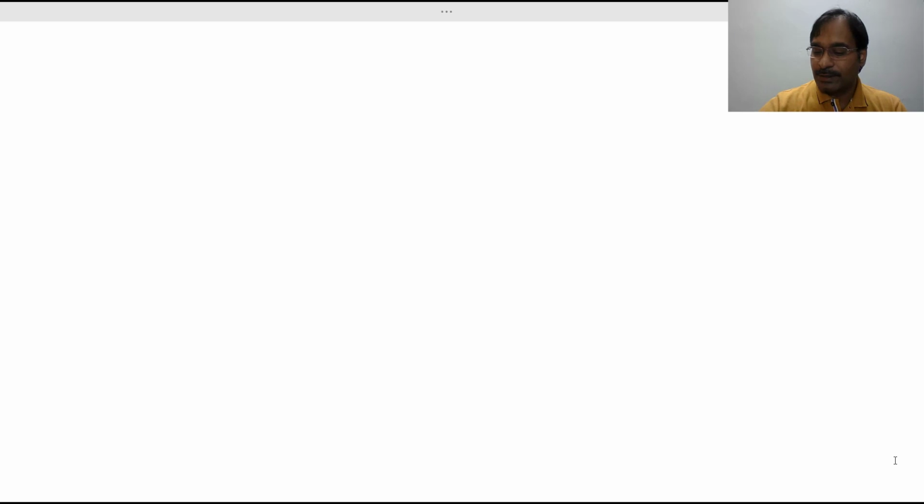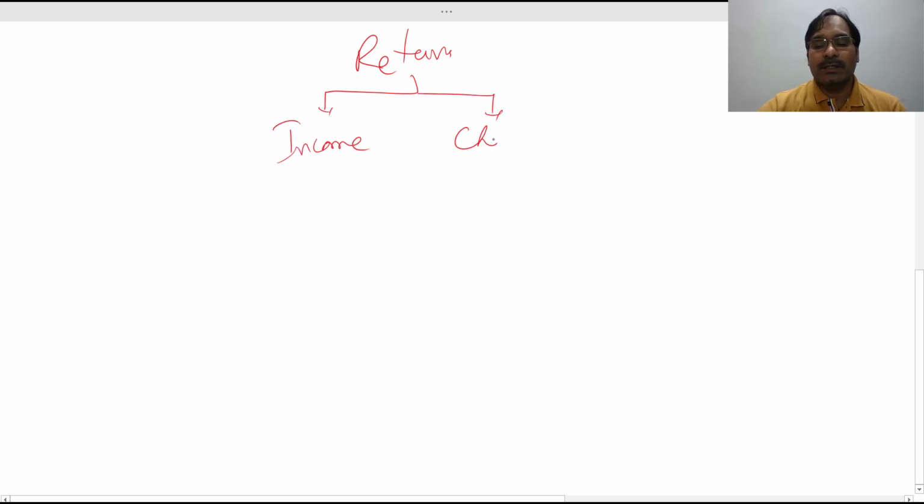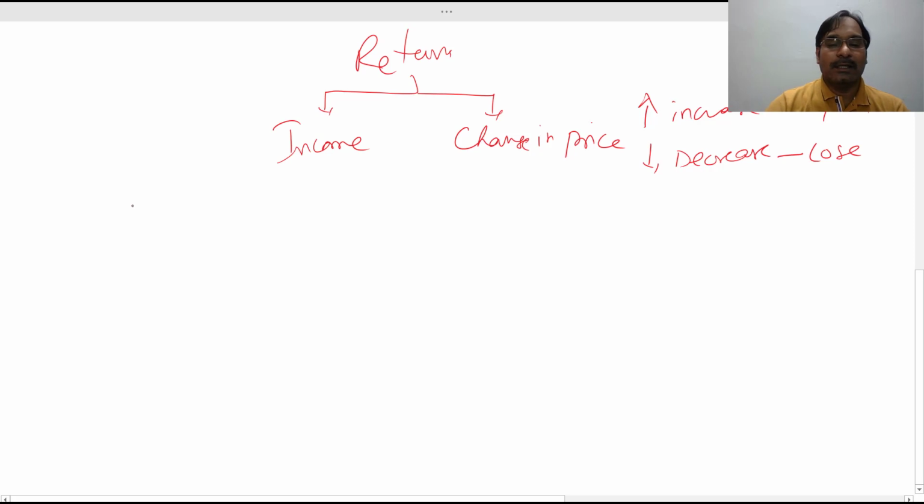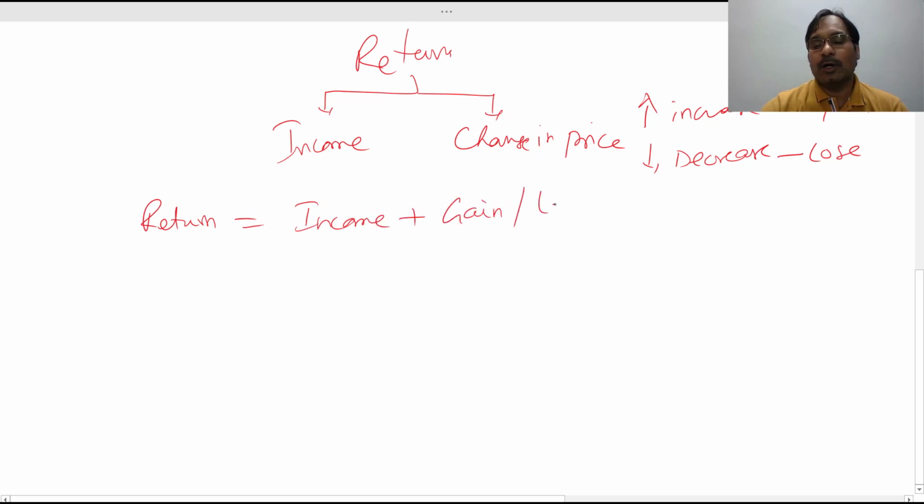Let us say your return has two components. One is the income component and the second one is change in price. When we say change in price, the price of your asset may increase, or the price of the asset may decrease. When your asset price increases, you will gain, and when your asset price decreases, you lose. So the return equals the income component plus the gain or loss component.